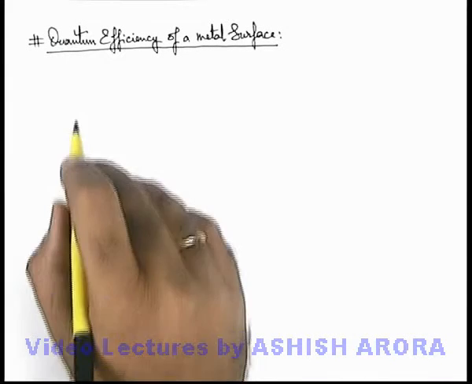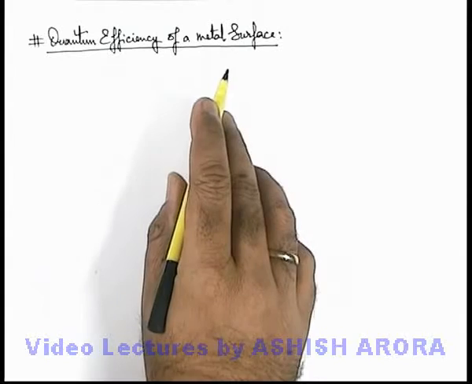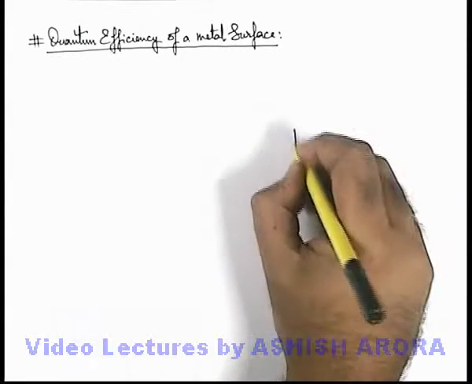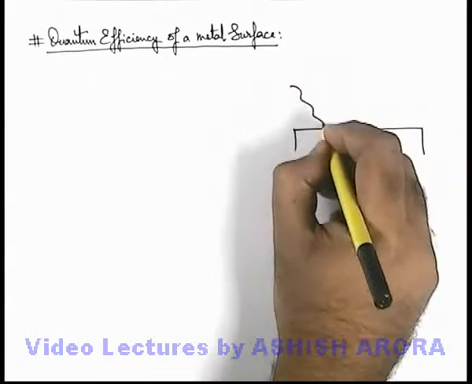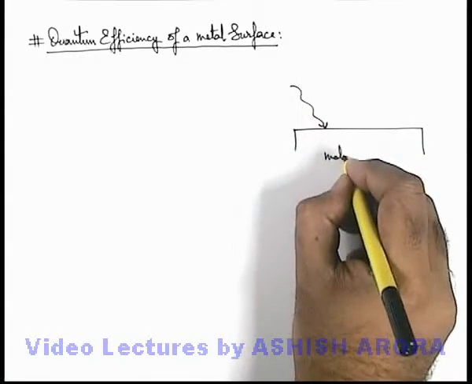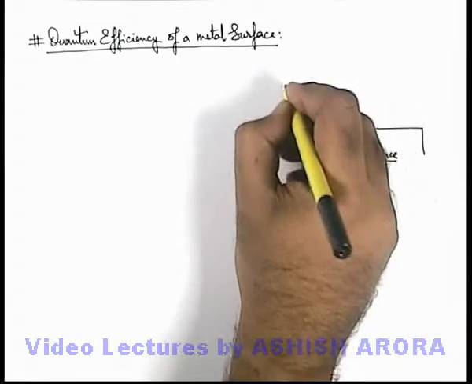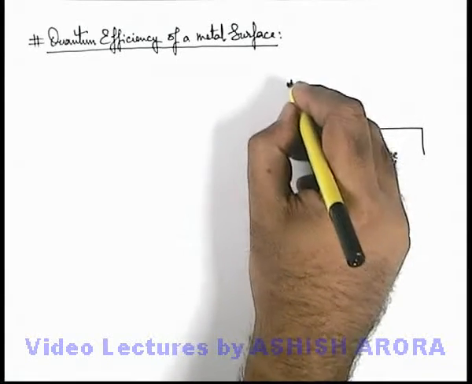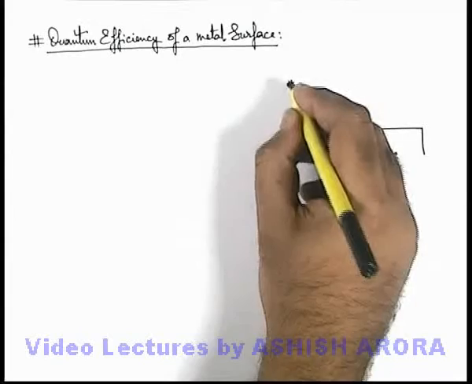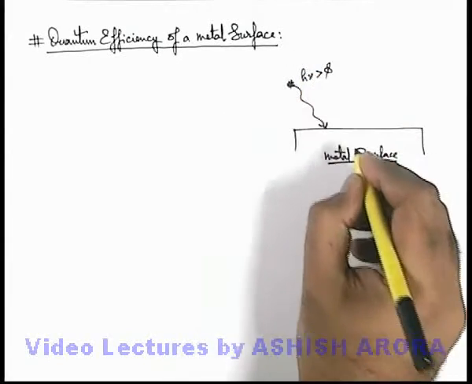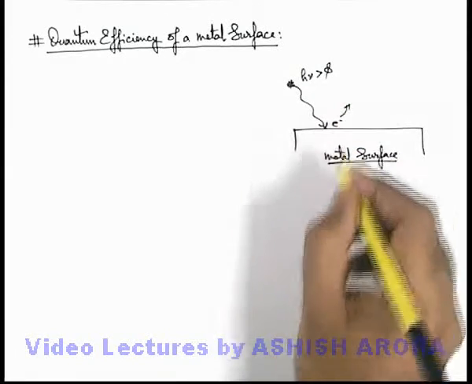Let us discuss the quantum efficiency of a metal surface. In the previous section, we already discussed that when a radiation beam is incident on a metal surface, it is not necessary that every photon incident on the metal surface which has photon energy more than the work function will eject an electron.